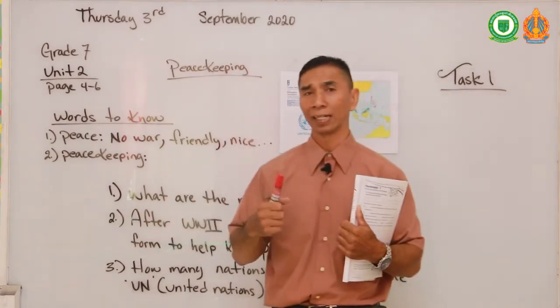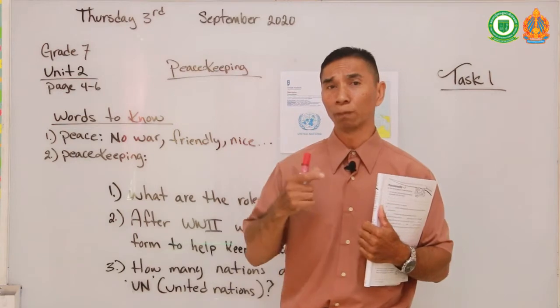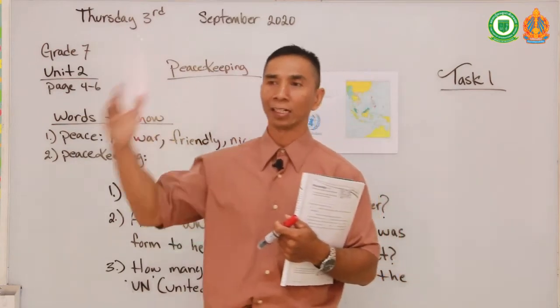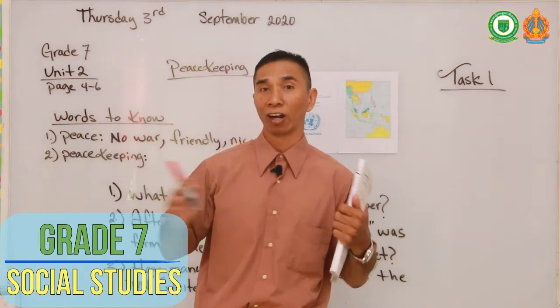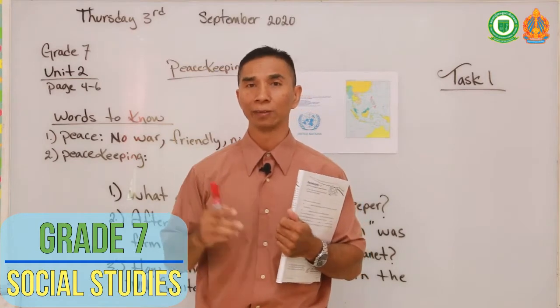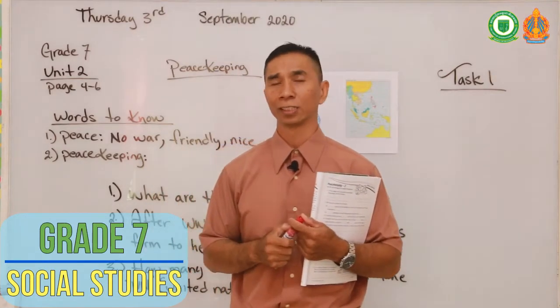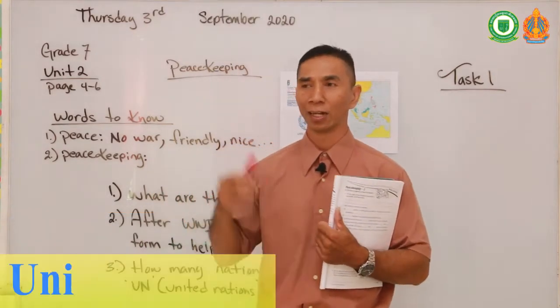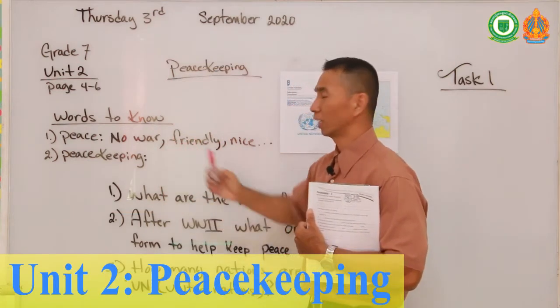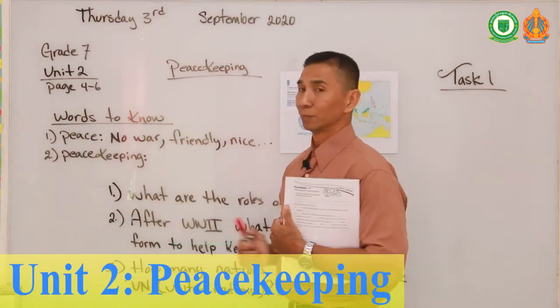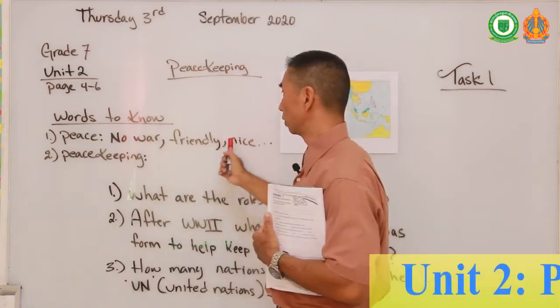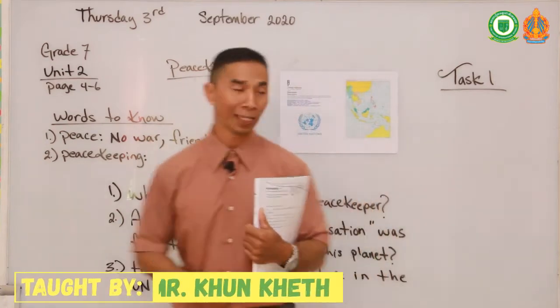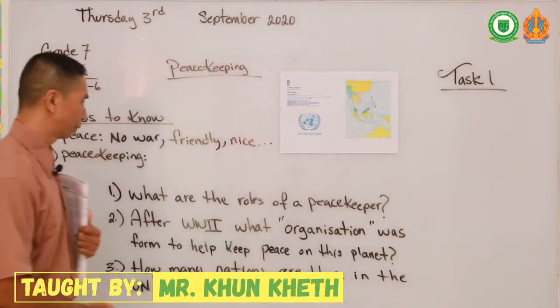A peacekeeper is one person or one group of persons that come in and talk to the individuals that are having conflicts, that are arguing, and try to come up with a solution, meaning coming up with an answer on how they can be friendly again, how they would not cause war, and how to be nice to each other. So that is the role of a peacekeeper.